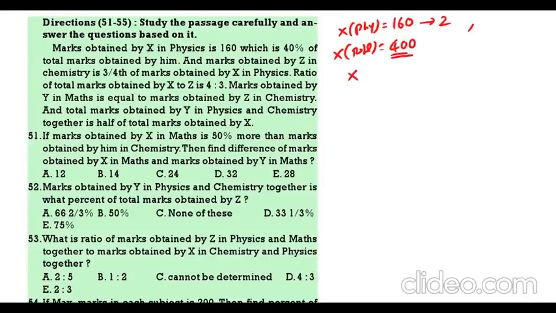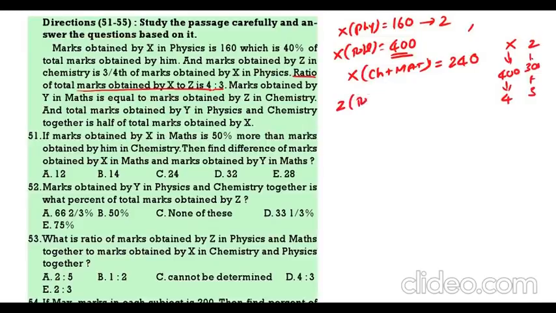So what about X in chemistry and maths? X chemistry and maths is 400 minus 160, that is 240. This is regarding X. Now, the marks obtained by X and Z is 4:3. So X total marks 400, that is 4 parts. Z 3 parts will be equal to 300. So Z total is 300.